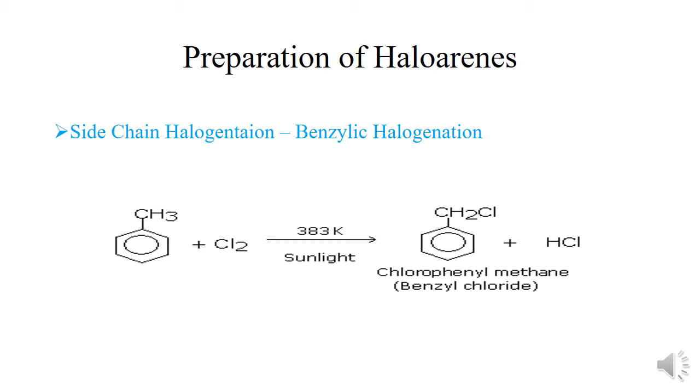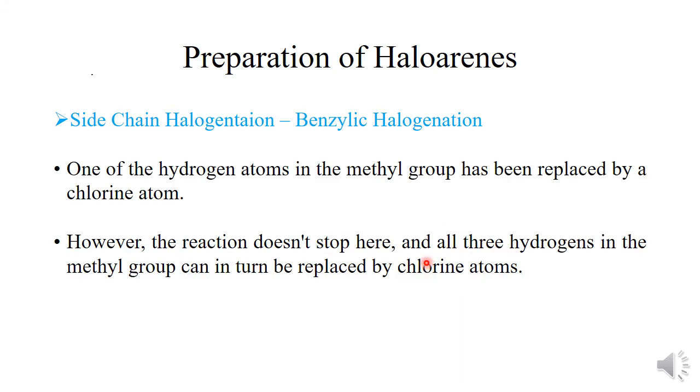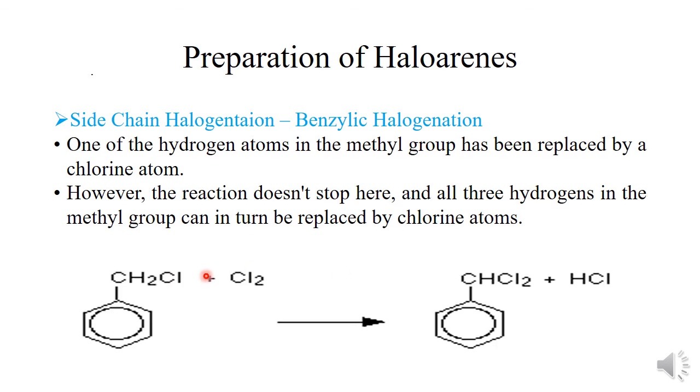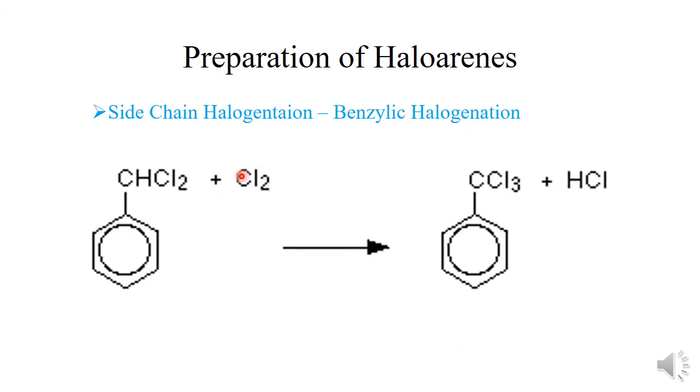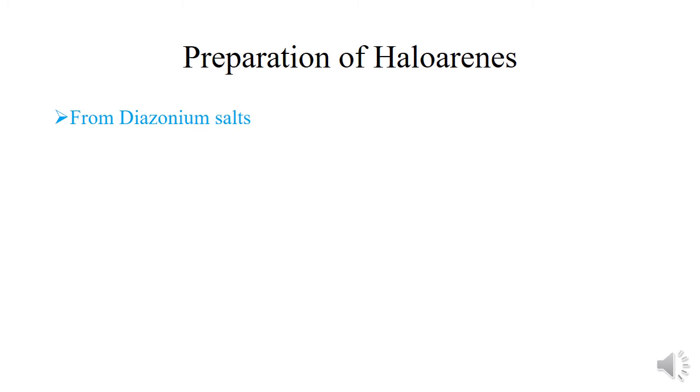And if we pass the chlorine vapors for a longer period, the reaction does not stop there, and all three hydrogens in the methyl group can in turn be replaced by chlorine atoms. So first, this benzyl chloride further reacts with chlorine, leading to the formation of benzyl dichloride, which further reacts with chlorine and leads to the formation of benzyl trichloride. Clear? So the next preparation is from diazonium salts.